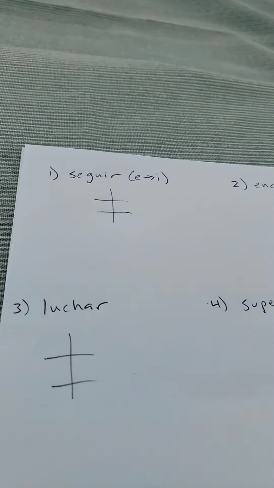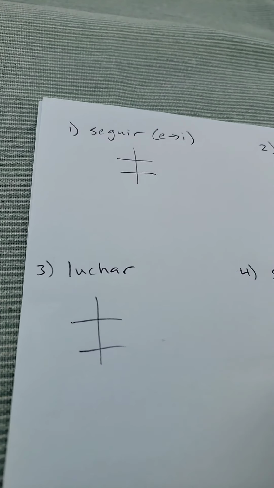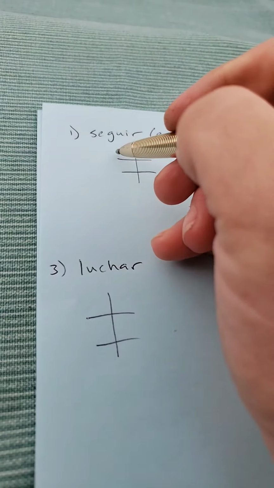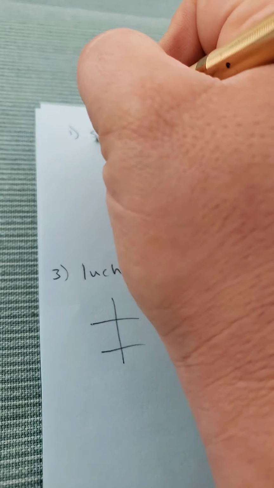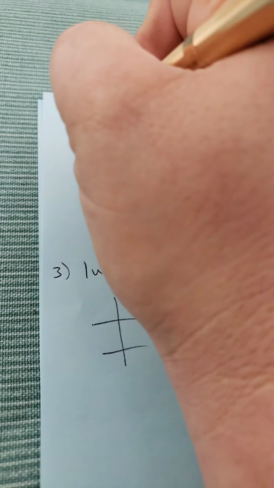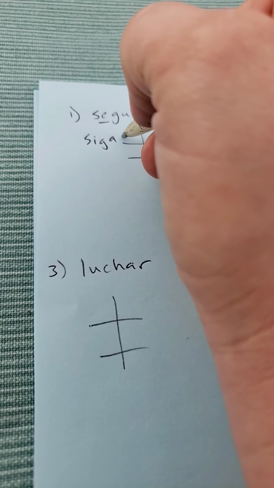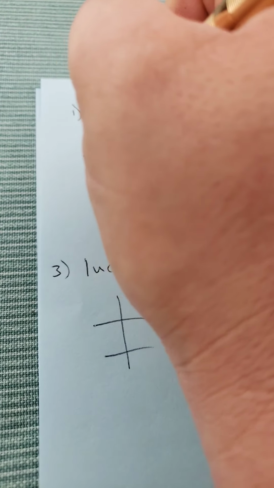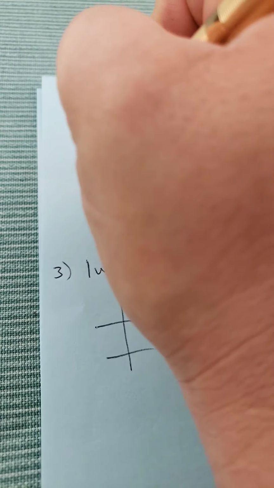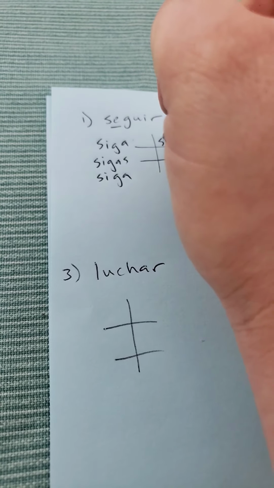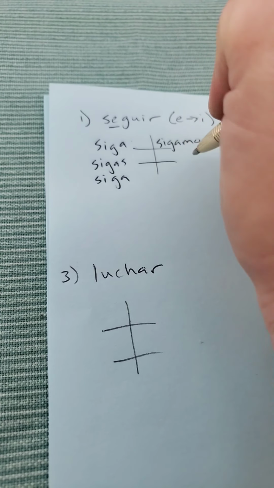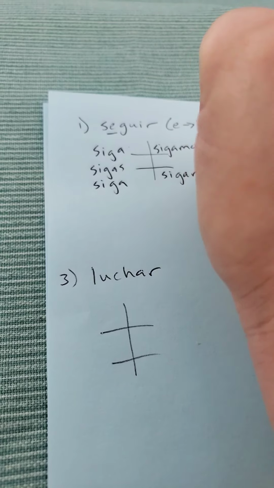All right, seguir. Now it's an E to I stem changing verb. So we're going to change the E to I. Siga, remember the GUIR needs to turn to GA. Sigas, siga, sigamos, sigan.